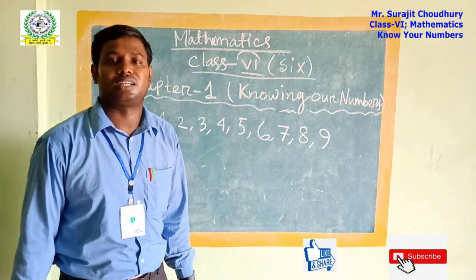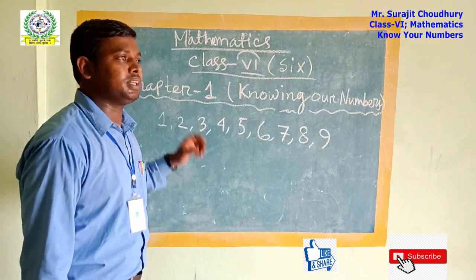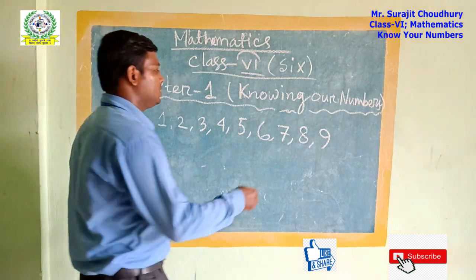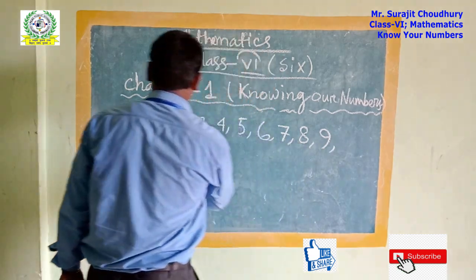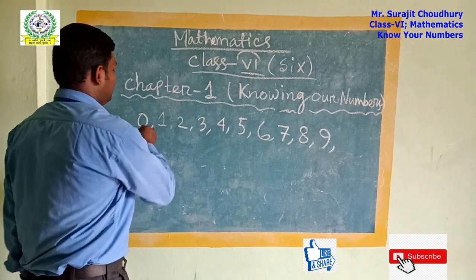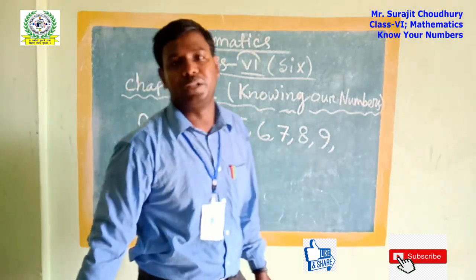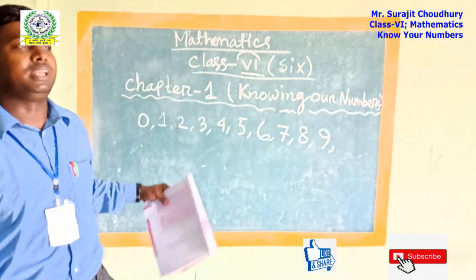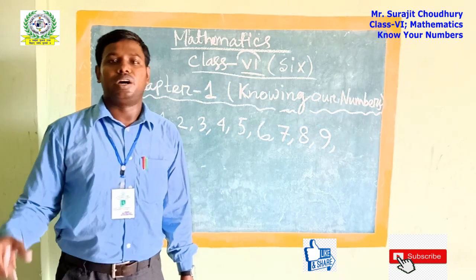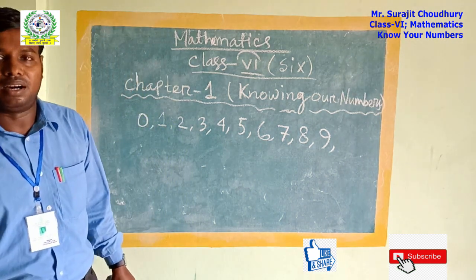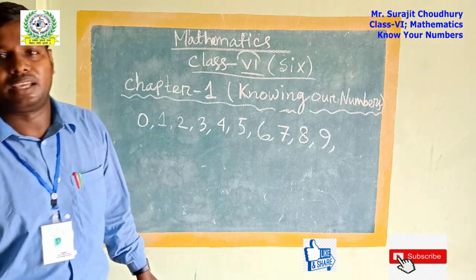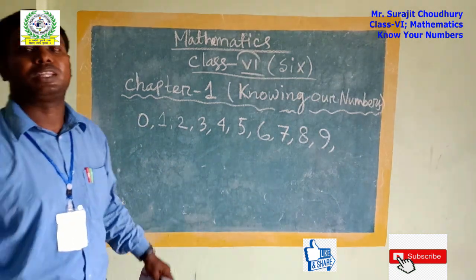The Indian mathematician Aryabhatta discovered that another digit exists. What will the other digit be? The digit is 0. But it has no value. Why does it have no value? Because it is meaningless when placed before a number. But it has a meaning when it is placed after the numbers.